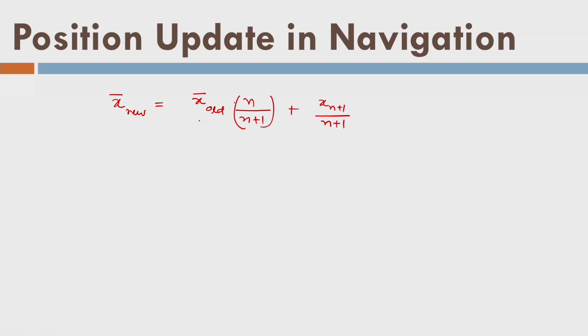I am trying to update the old mean by this multiplying factor and by this additional term. That means I am not doing any new calculation. I am just multiplying by this factor and adding this term here. So this is a completely new observation, and I am updating the old mean and getting the new mean, and that is position update. In this case, the distance between the 2 points is not changing dynamically, but it is a good example to understand.